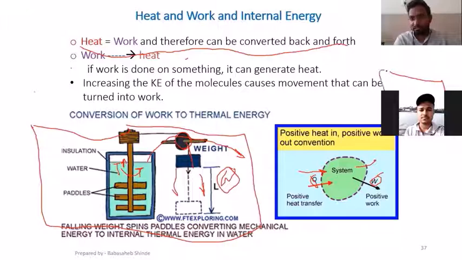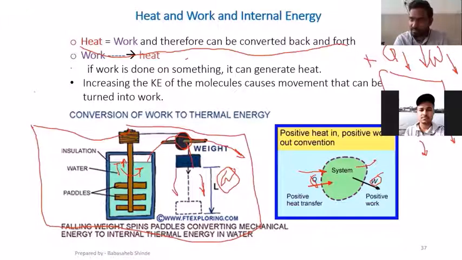Suppose this is the system: Q entering the system, W entering the system, Q leaving the system, W leaving the system. The sign convention is like this: if heat is entering the system, that is considered positive. If work is input to the system or work is consumed by the system, that is going to be negative. Heat input positive, work input negative.